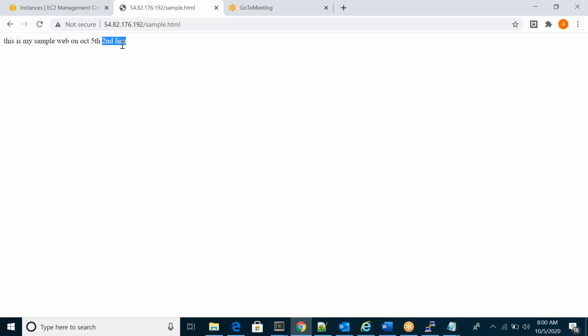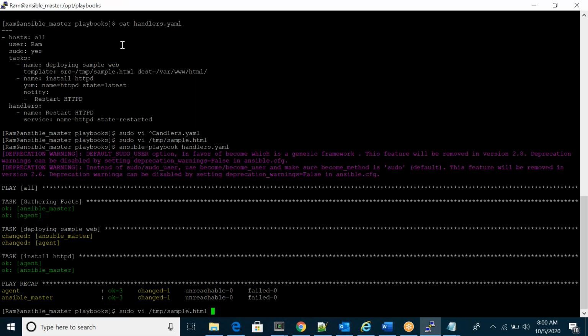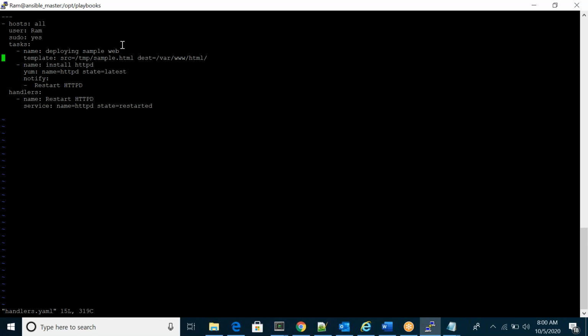Like that, you can deploy your applications. Whatever you want to deploy, tar files, war files, zip files, .ssh files, text files, PDF files, whatever files you want, using the template module or the copy module. Here you can use the copy module also, not only template. I will show you. We'll try.